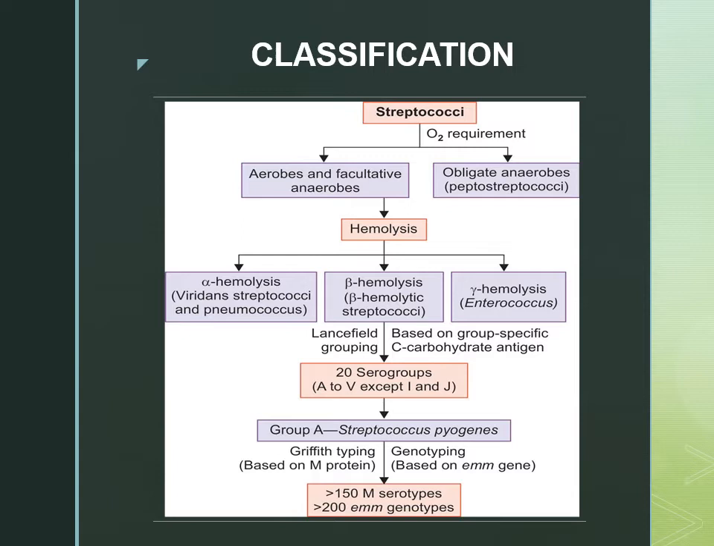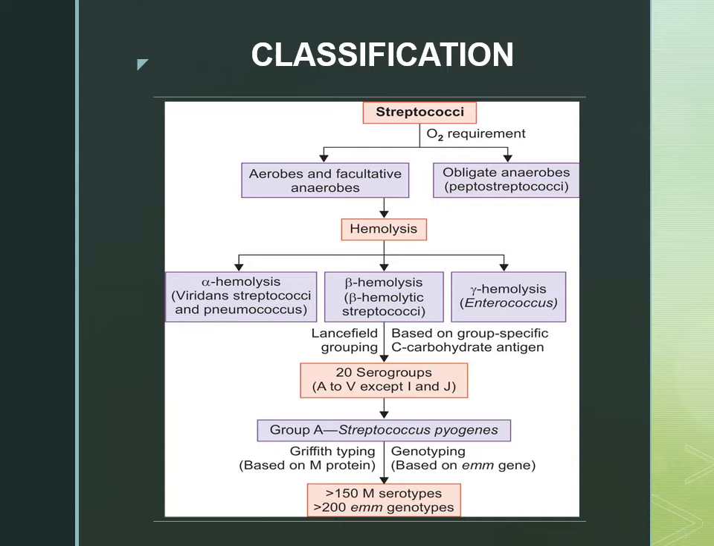Another is beta hemolysis, that is complete hemolysis. You will see a complete lysis of the RBCs. And third is gamma hemolysis, meaning no hemolysis. Enterococcus doesn't show hemolysis. Initially it was under the Streptococci family, now it is not.